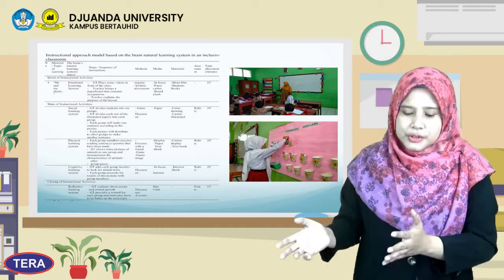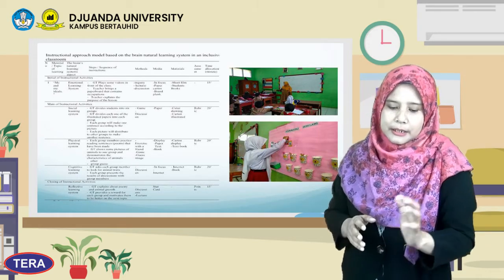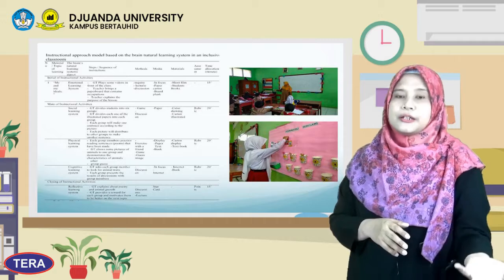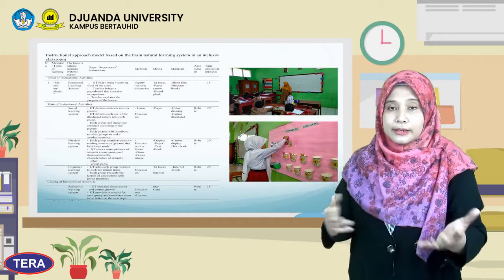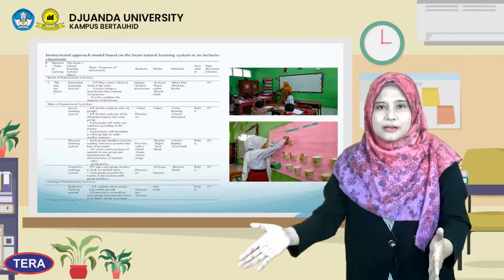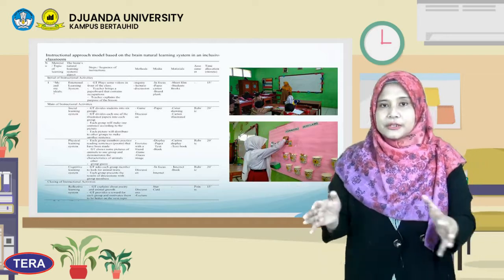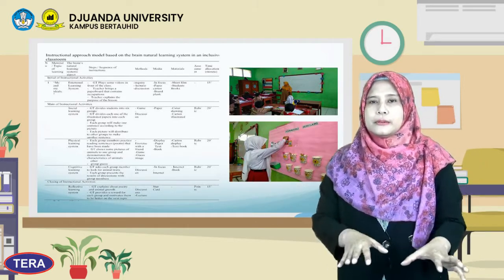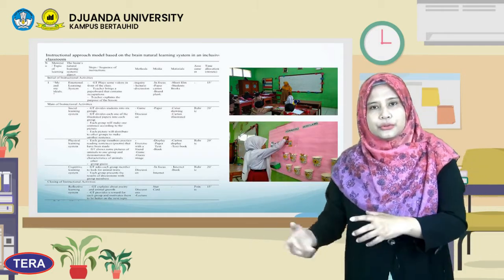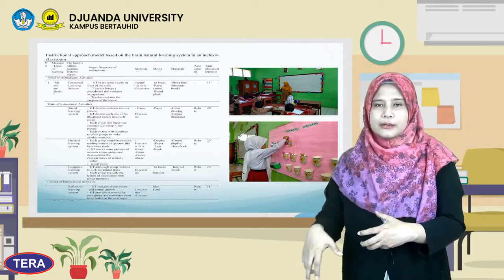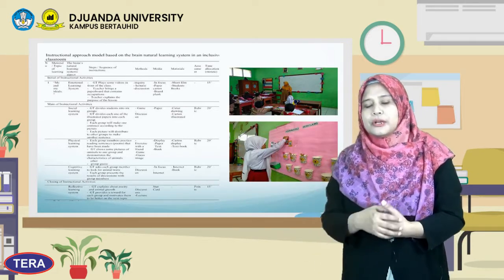And the teacher can choose the method that's suitable for the emotional learning system, like inquiry or maybe discussion. And the teacher can use media that students can access. And for the materials, the teacher can choose the material that's suitable for the topic. And for the assessment, the teacher can create how to assess the student. Then they can answer and maybe give an opinion about this topic today.